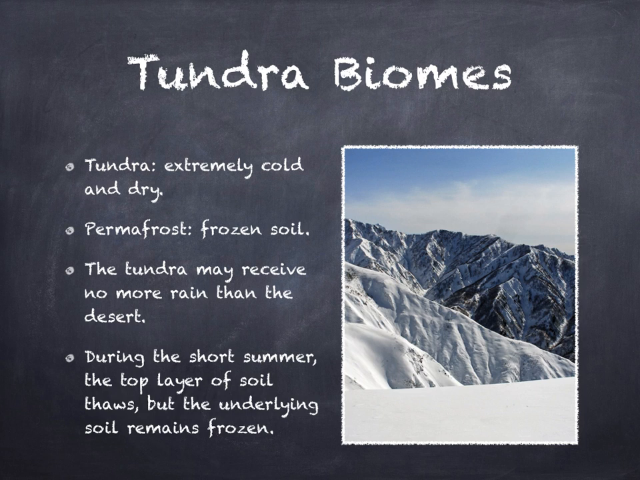Tundra biomes. As you arrive at your last stop, the driving wind gives you an immediate feel for this biome. The tundra is extremely cold and dry. Expecting deep snow, many are surprised to learn that the tundra may receive no more precipitation than a desert. Most of the soil in the tundra is frozen all year. The frozen soil is called permafrost. During the short summer, the top layer of soil thaws, but the underlying soil remains frozen. Because rainwater cannot soak into the permafrost, shallow ponds and marshy areas appear in the summer.